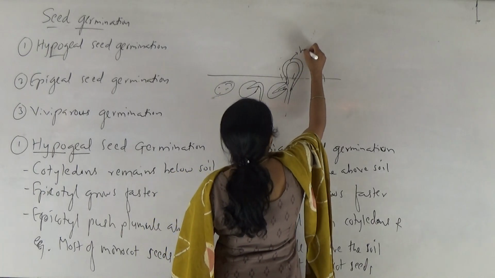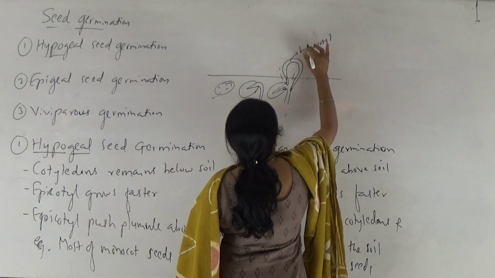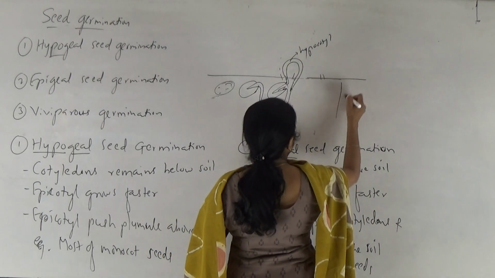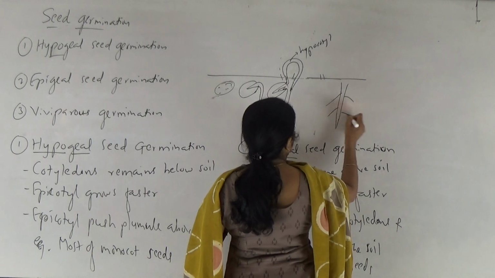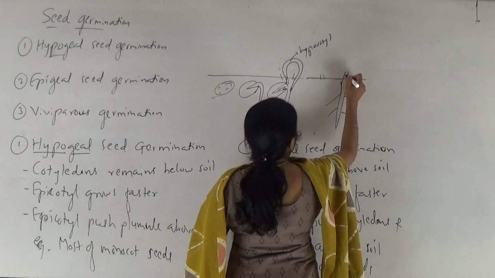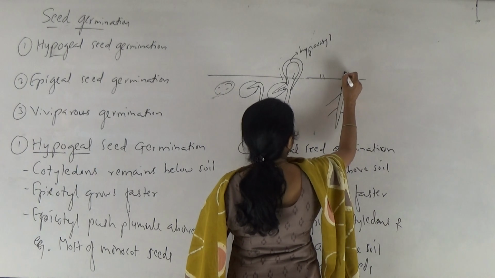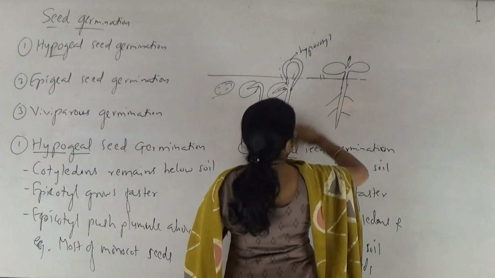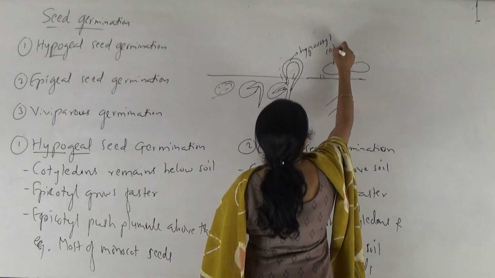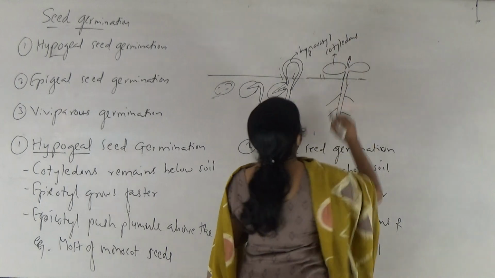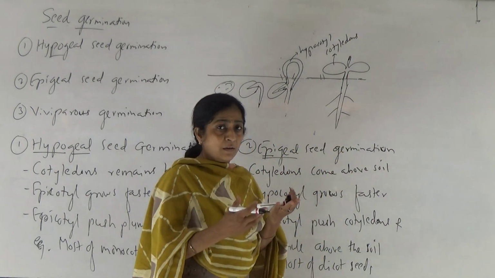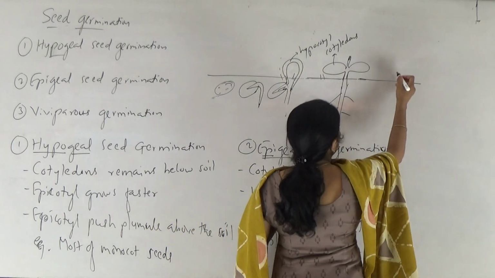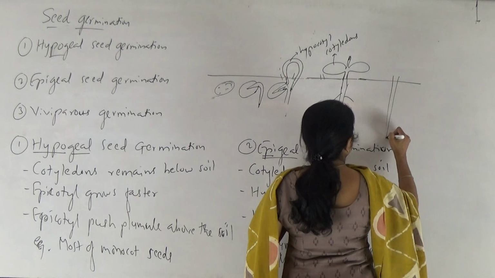Right? So this is actually the hypocotyl. Now this hypocotyl pushes the plumule as well as the cotyledons. So these are cotyledons and this is a plumule, right? When cotyledons come above the soil, initially they may be thick, but later they become thin, green colored leaf-like structures, right? So finally the structure appears like this.